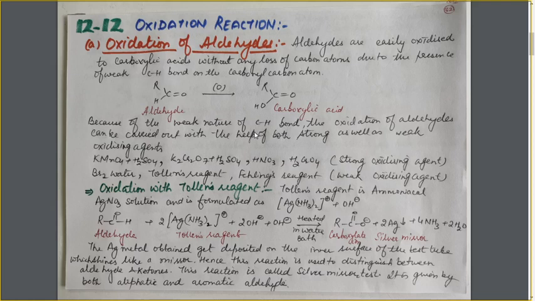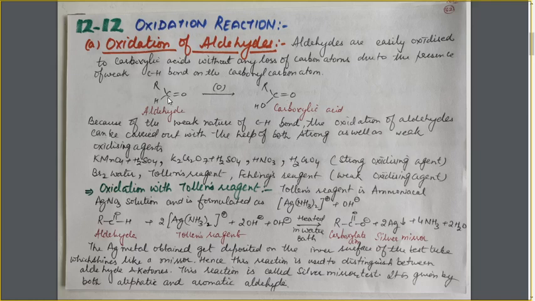Now let's proceed with the oxidation of aldehydes. The oxidation of aldehydes to carboxylic acid occurs without any loss of carbon atom, due to the presence of the weak CH bond on the carbonyl carbon atom. In case of aldehyde, this CH bond is very weak, and because of the weak CH bond, it can undergo easy cleavage and gets easily converted into the carboxylic acid.